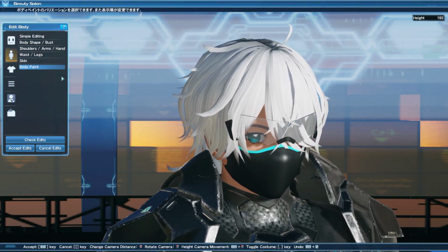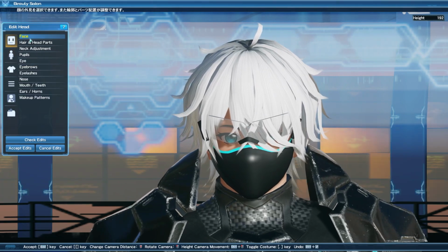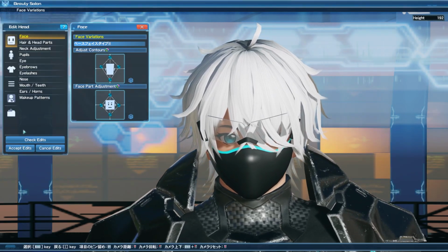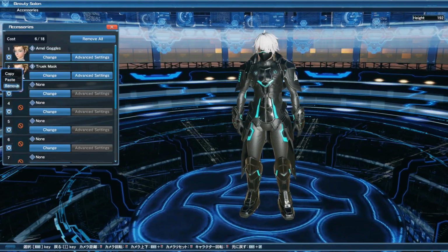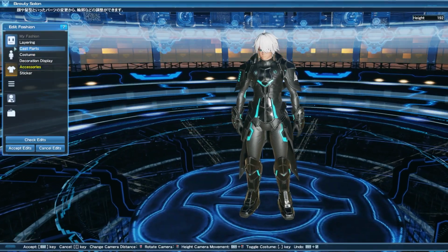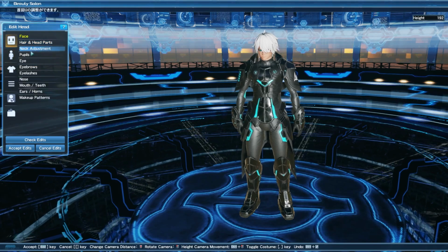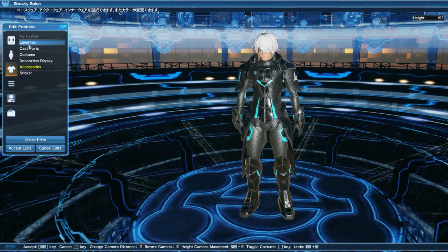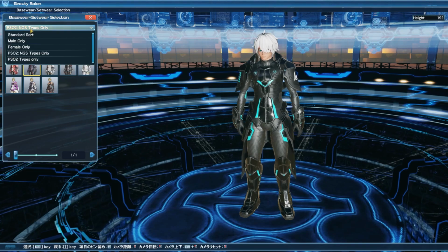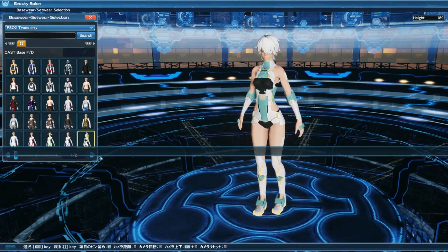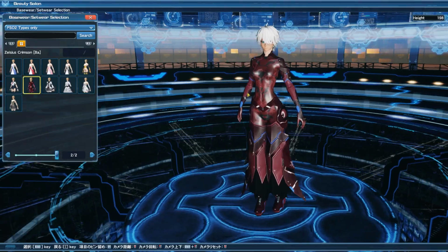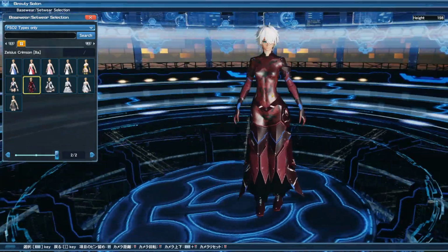But now going back into that, with the same character, you can actually change whether or not you want to use the masculine or feminine face types, or even by changing your set wear or your base attire, you can then choose whether or not you want to use the masculine or feminine body types. And like I mentioned before, whenever you do change these things, you are going to need to change the way that their body associates by changing the dials on the chest, thighs, and even the face when it comes to the contours and even the face part adjustments.